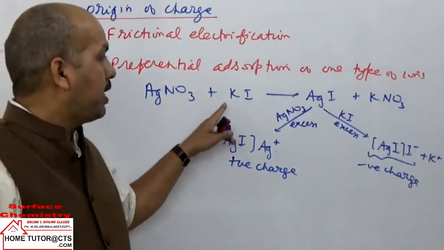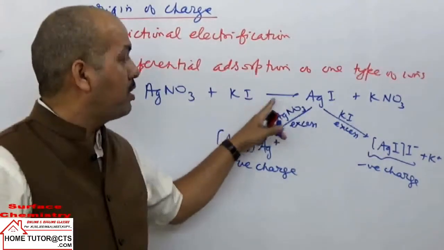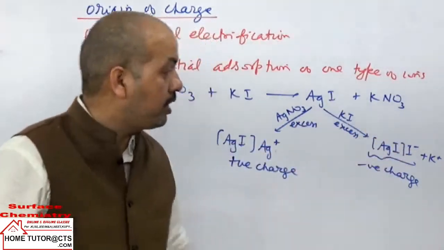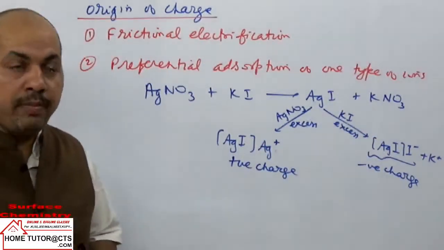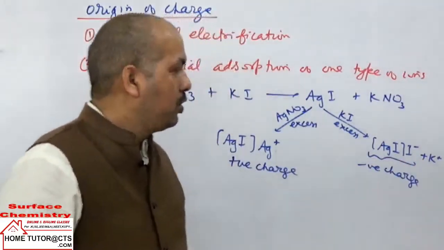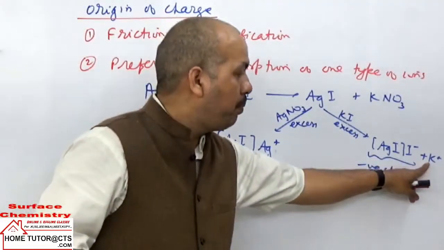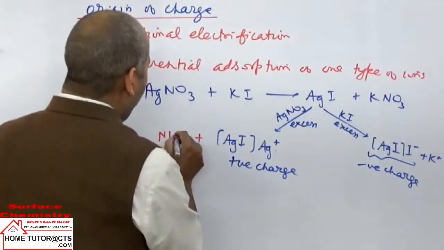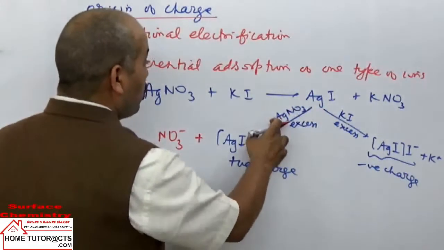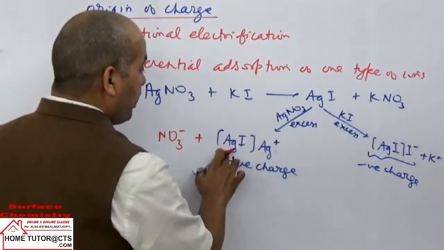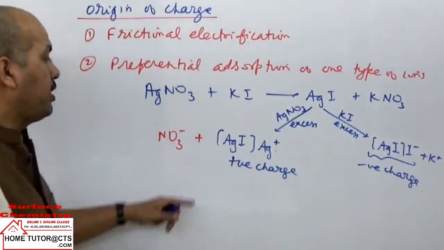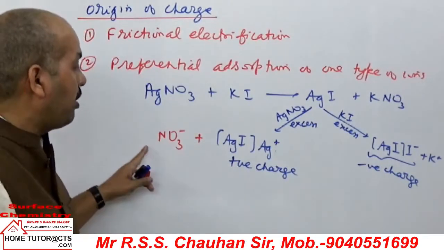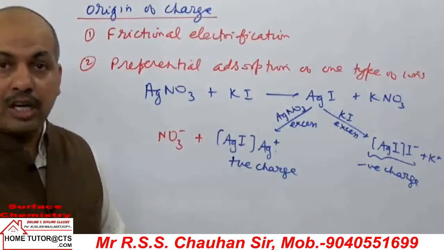So it depends. If I take a slight excess of KI, I negative ions will be adsorbed by the dispersed phase particles. When they adsorb I negative ions, the dispersed phase particles will carry negative charge, and potassium ions will go into the solution or medium. So the medium will carry, in this case, positive charge. In the second case, nitrate ions will go into solution, whereas Ag plus ions are adsorbed by AgI. So by adsorption of Ag plus ions, the dispersed phase particles will carry positive charge. Then the medium will have nitrate ions for electrical neutrality.